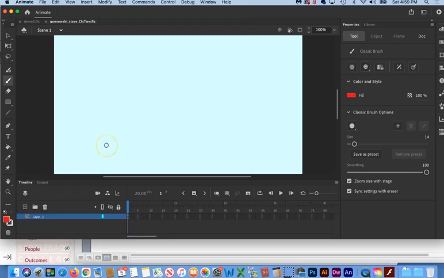All right, so the first thing we need to do is create the symbol that we're going to be editing. Now, you can just simply follow along with me and watch this video and pause it and do as I do, but some people like to have the finished product opened up in front of them. So I've made a couple ways that you can do that.